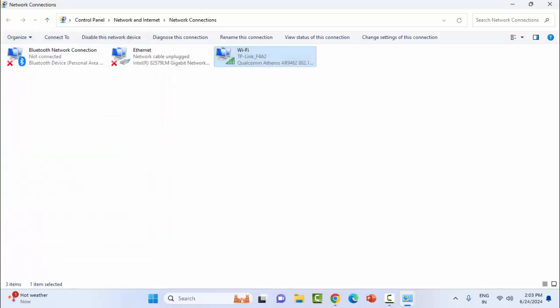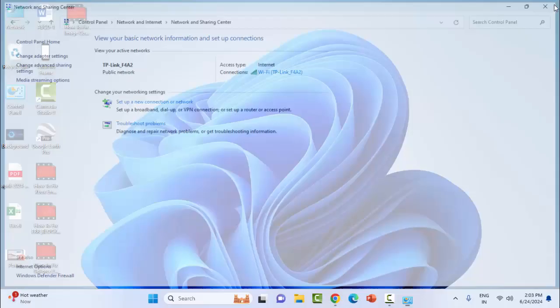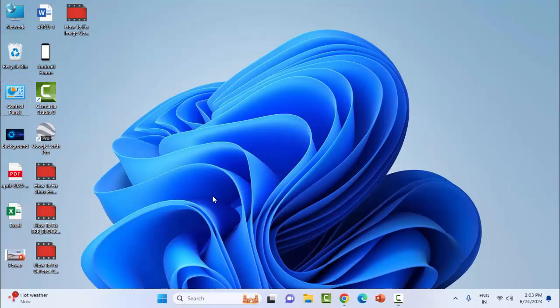Click on OK. Close this and you must restart your computer. Hopefully this will fix your problem. The fifth and final method, re-download your profile on Xbox.